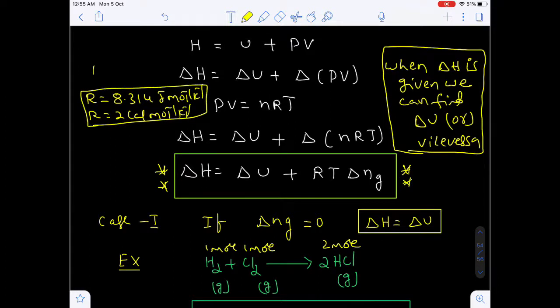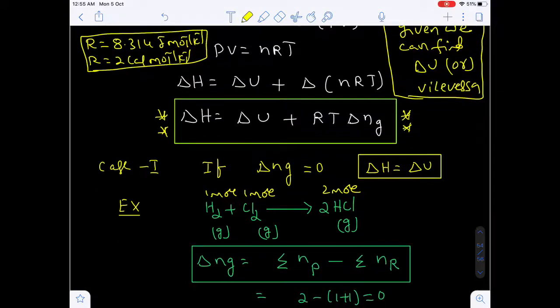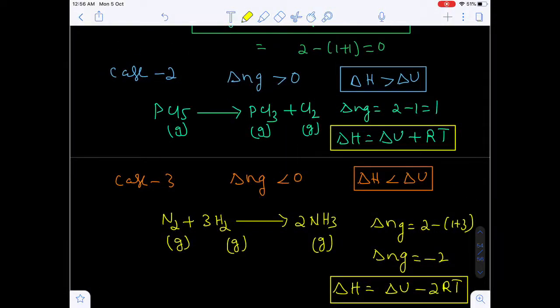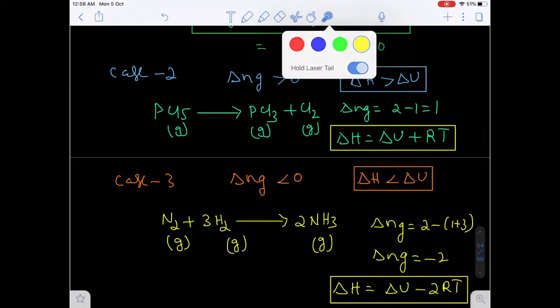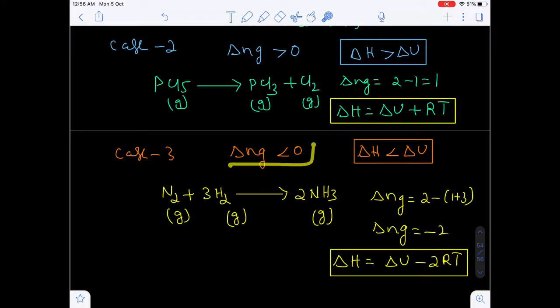That depends upon the units of delta H and delta U. Depending upon the delta H and delta U units, we have to take the R value. Remember, the R value should not be taken as 0.0821. 0.0821 is only for the liter atmosphere unit, not for joule, not for ergs, not for calories.